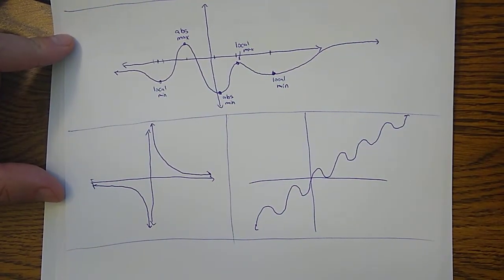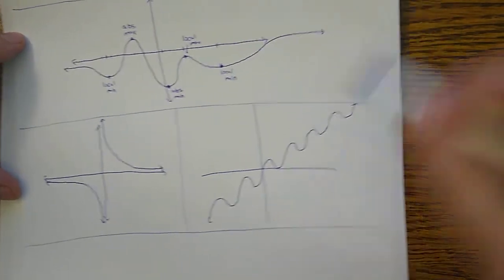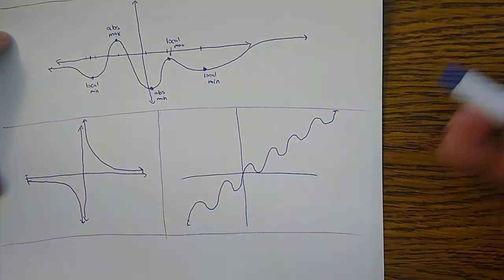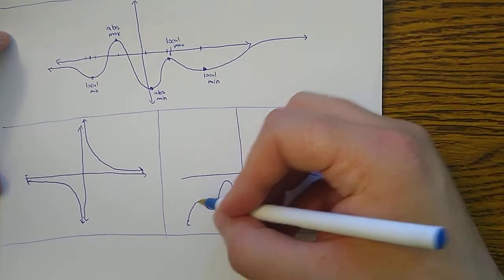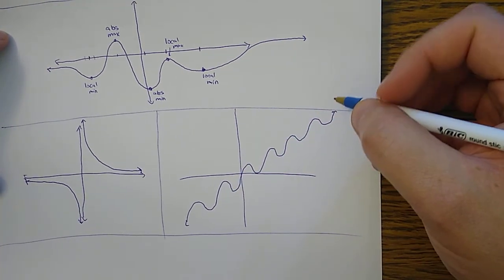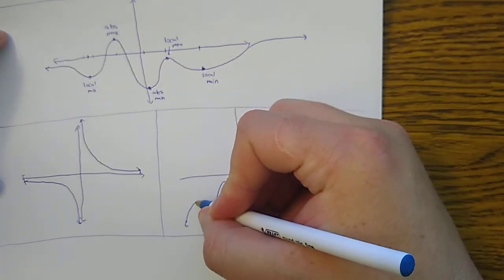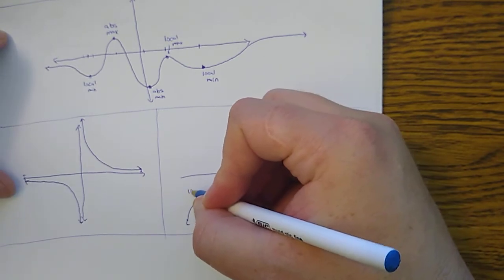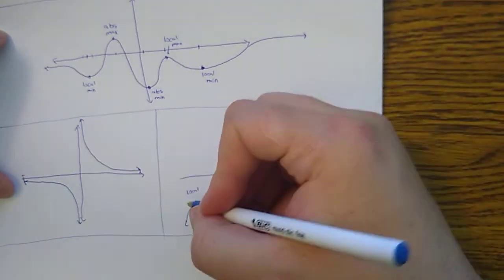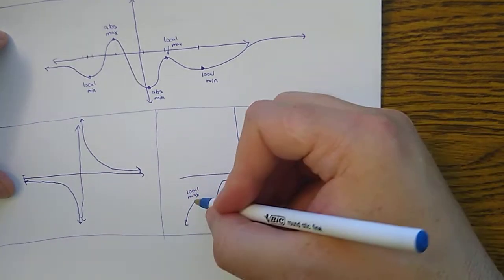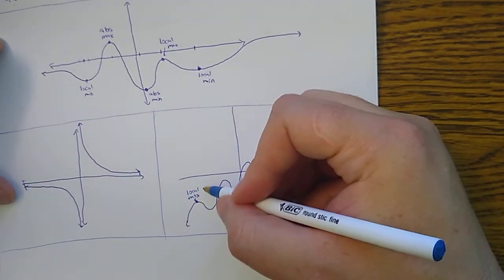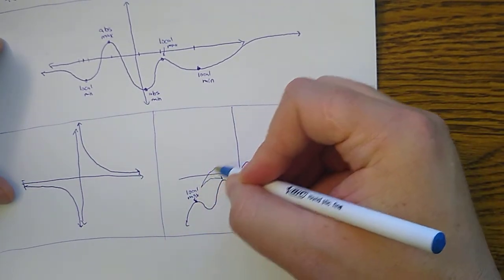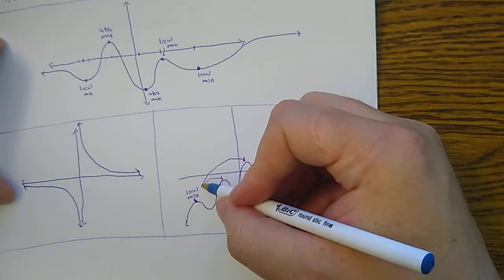It's also possible for some weird things to happen. Maybe I'll look at this graph on the right first. This one has a bunch of local maxes and local mins. Here's a local max here, also here, here.